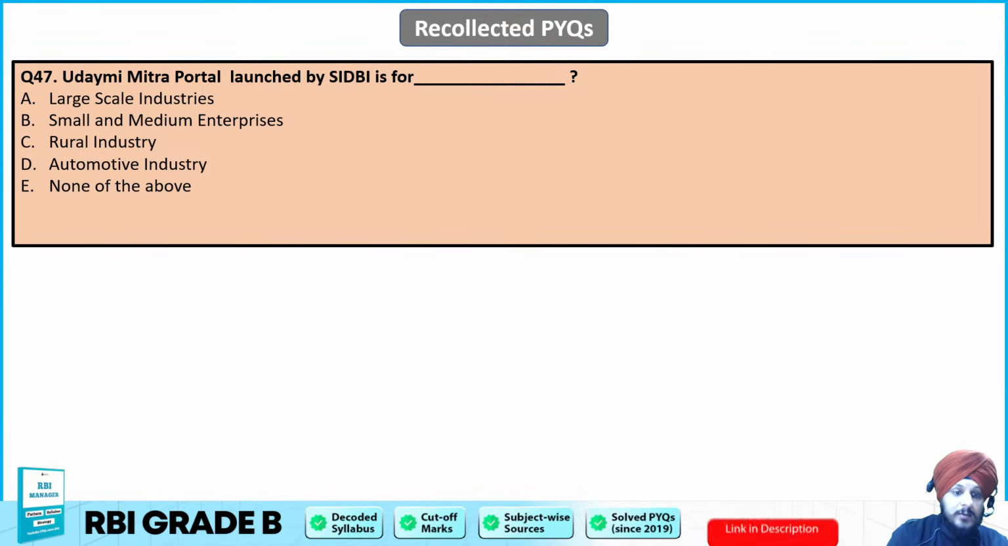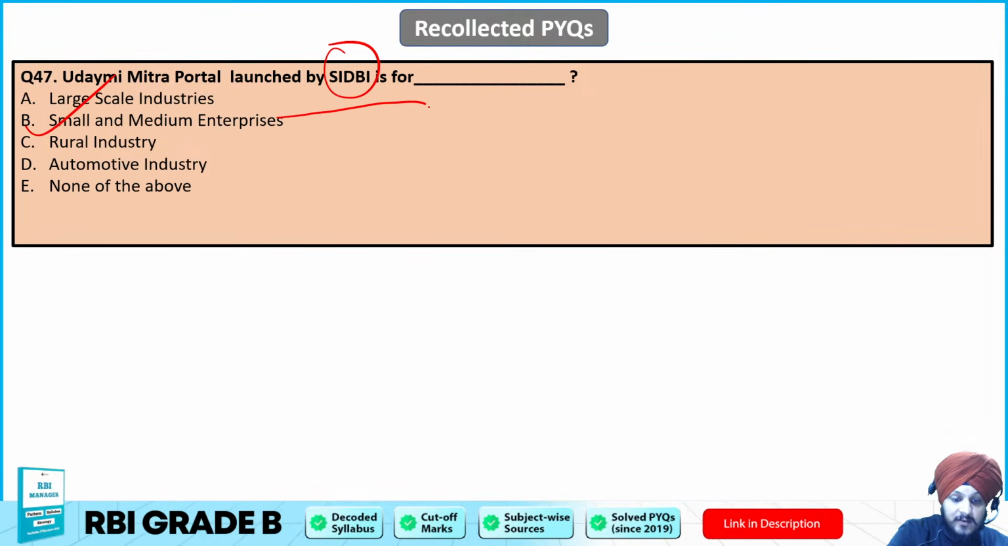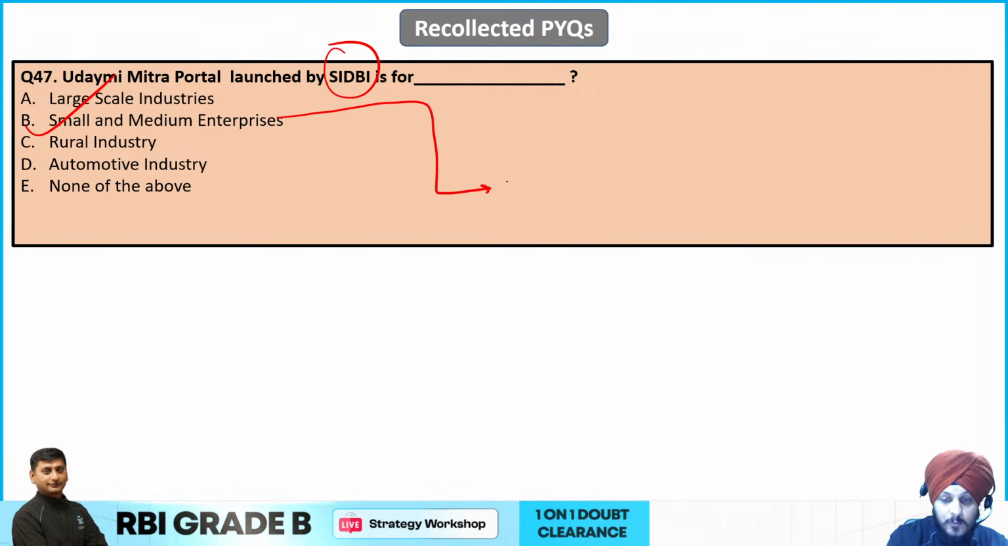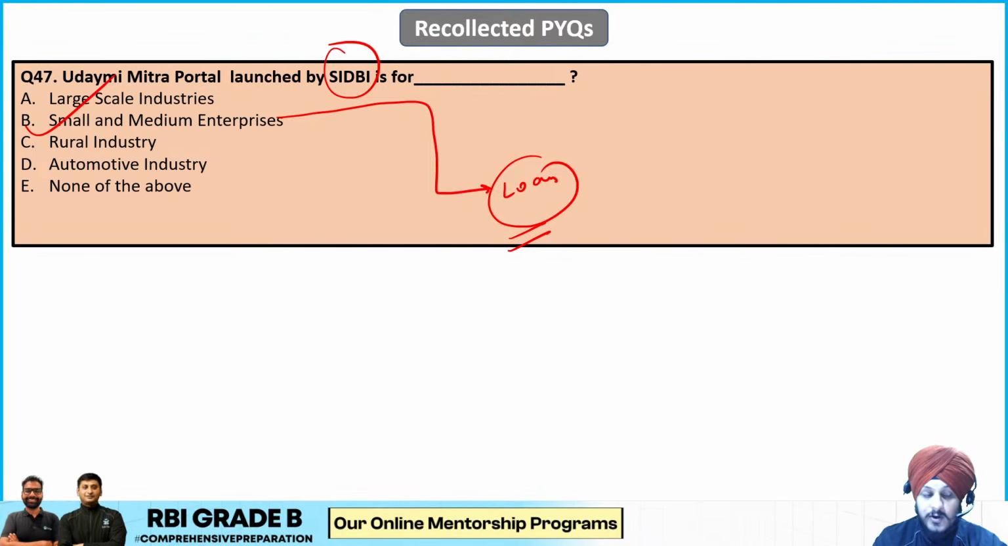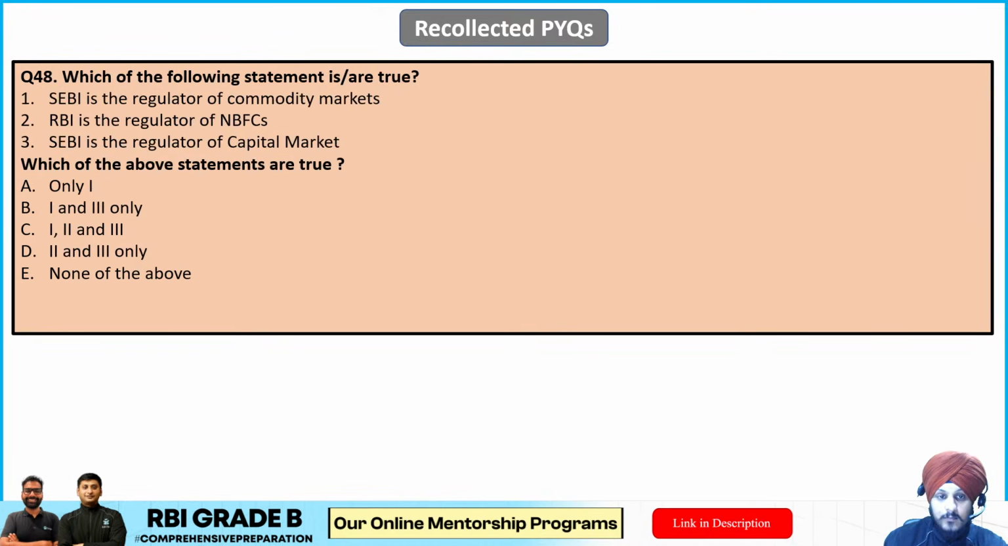Okay, so the Udyami Mitra portal launched by SIDBI is for what? It is for small and medium enterprises. So it basically helps the entrepreneur to apply for loans in a digital format, and it connects with banks and different types of financial institutions. So B is going to be the correct answer to this question.